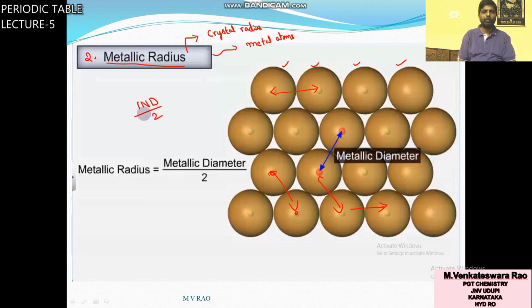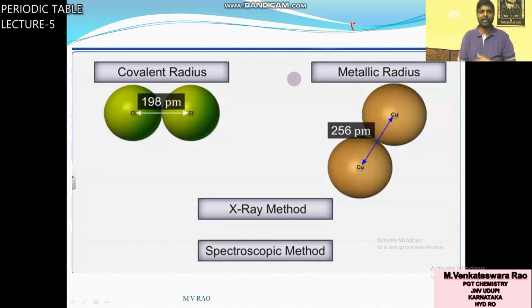So divided by 2, you will get the metallic radius. That means half of the internuclear distance of two adjacent metal atoms is called the metallic radius. You can use this radius for metals like sodium, potassium, etc.